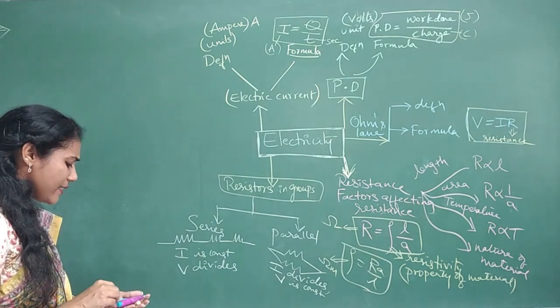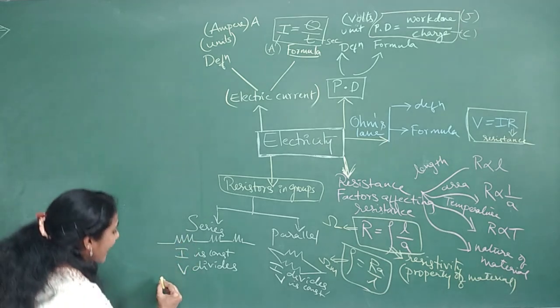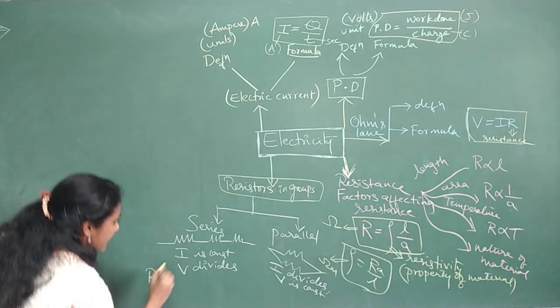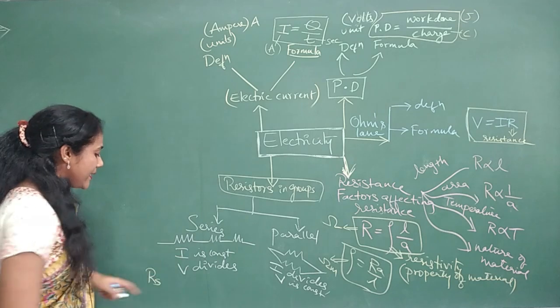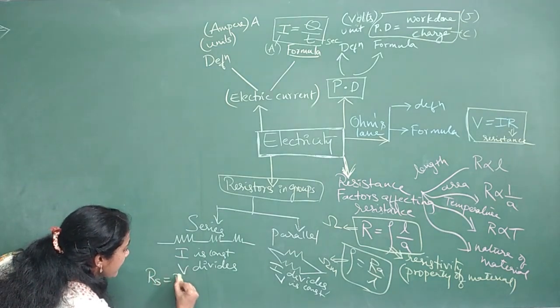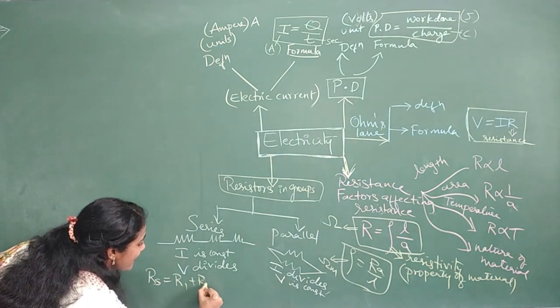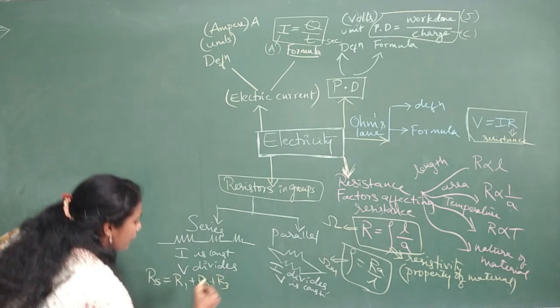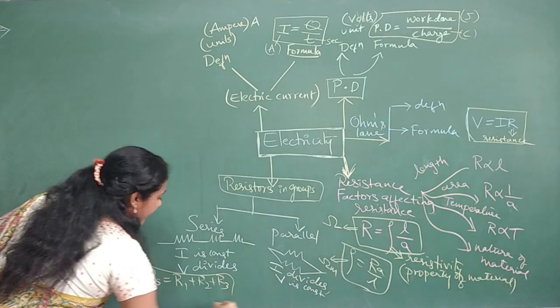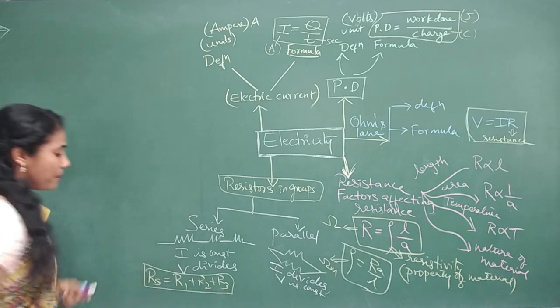One more thing: if you want to calculate the total resistance when the resistors are connected in series, then the formula is Rs is equal to R1 plus R2 plus R3. This is the formula you will use. Again, this is a very, very important formula. Clear?